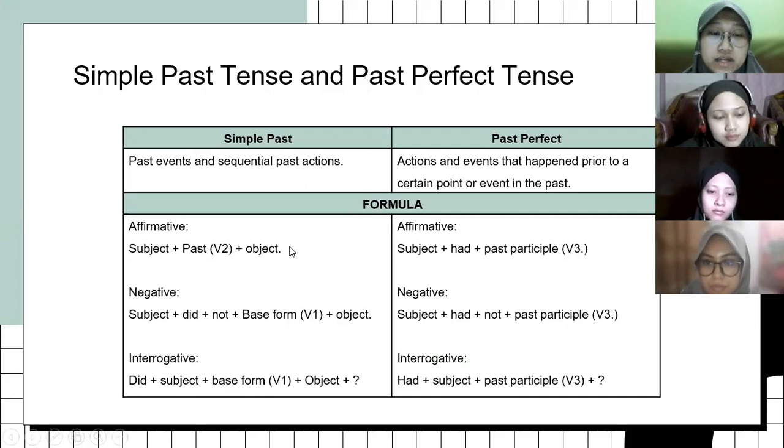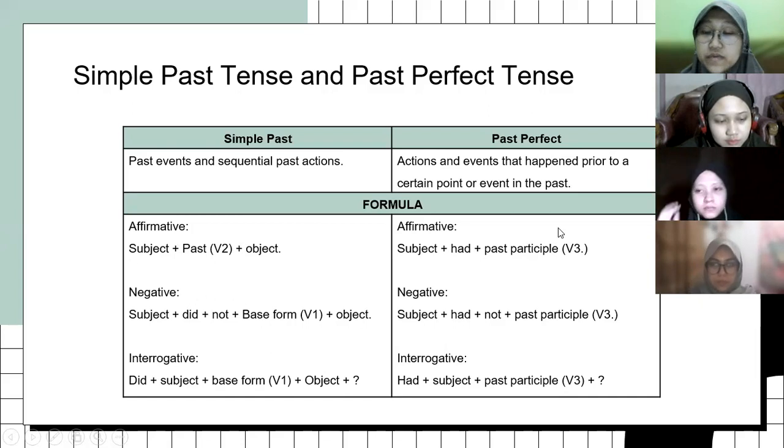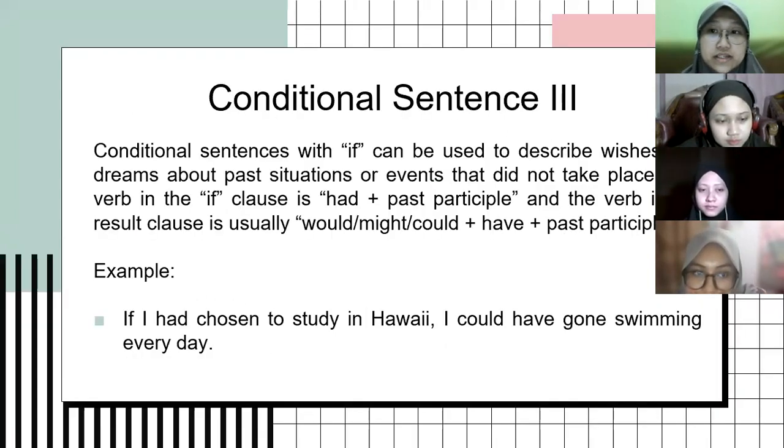As for the formula, for the simple past tense you use the past version of the verb, which is verb 2. For the past perfect tense, you have had and then the past participle version of the verb, which is verb 3. So we will get into our main course, which is conditional sentence type 3.